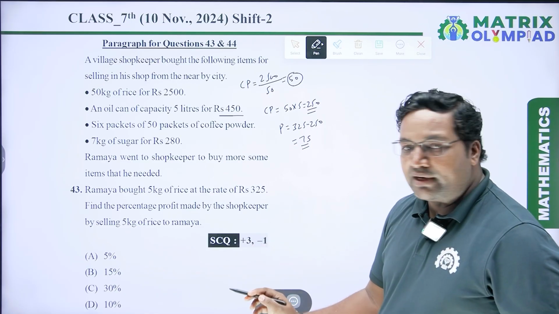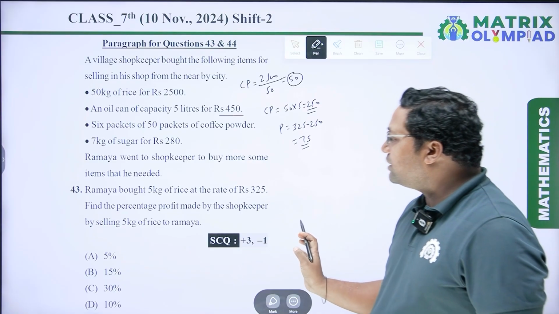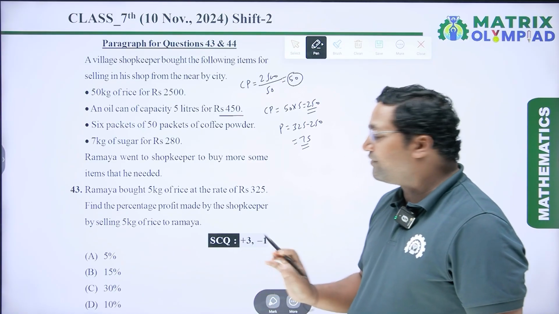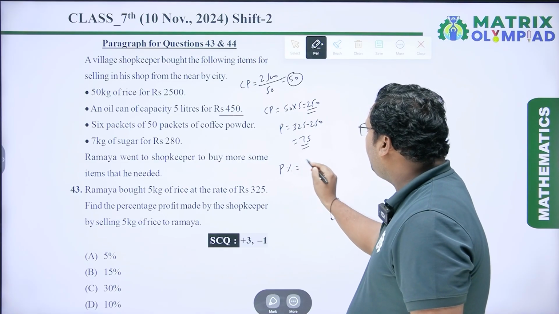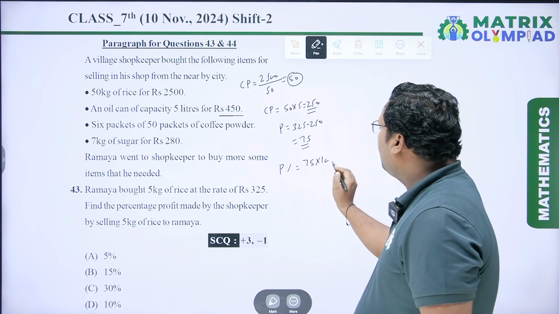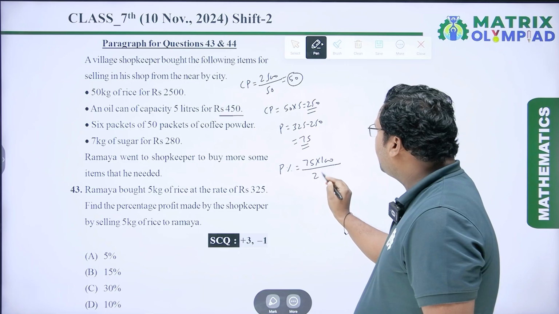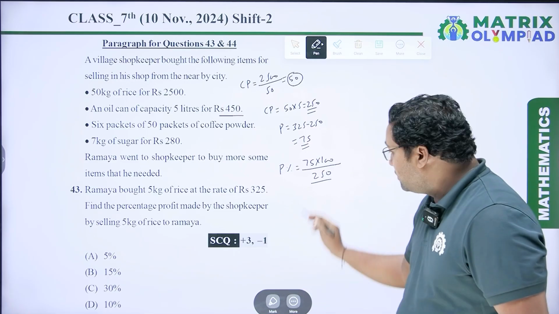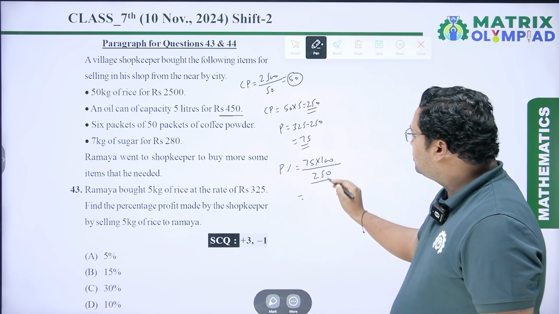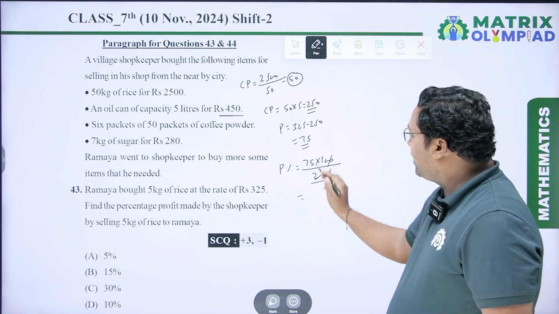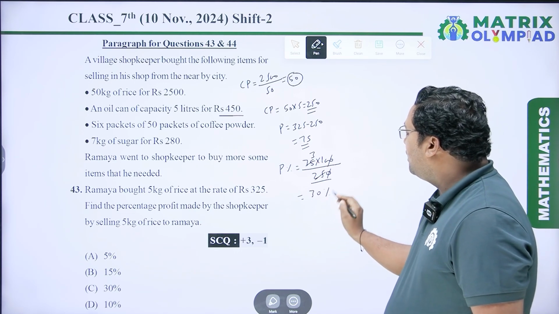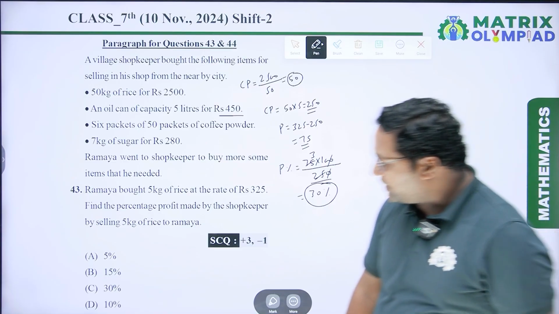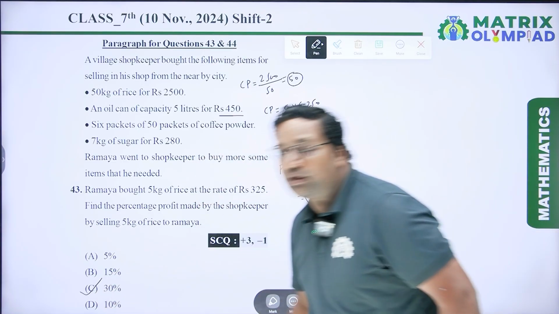Now we have to calculate the percentage profit made by the shopkeeper by selling 5 kg of rice to Ramaya. So profit percentage equals profit into 100 upon cost price. Cost price is 250. Now we have to solve this equation. So the 0 and the 0 are cancelled out. 25 3s are 75 and 3 into 10 is 30. So the profit percentage is 30%, which is option C. So option C will be the right answer.